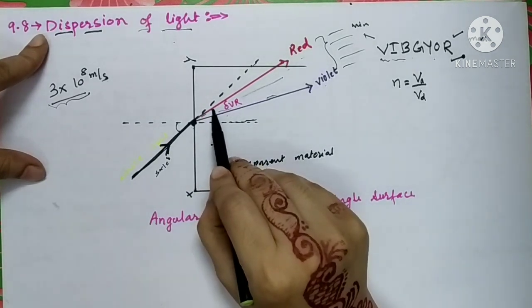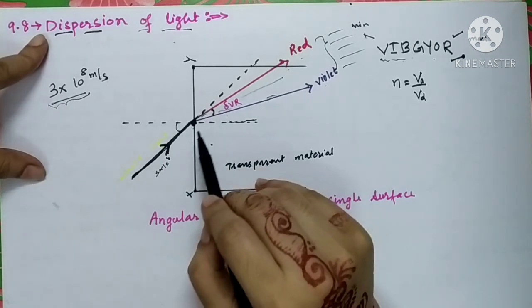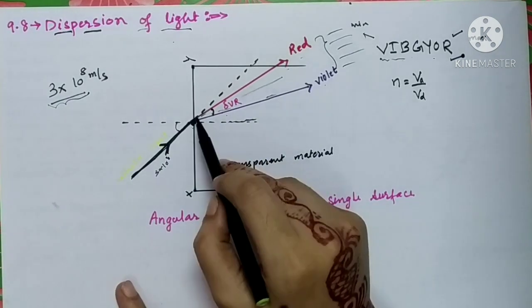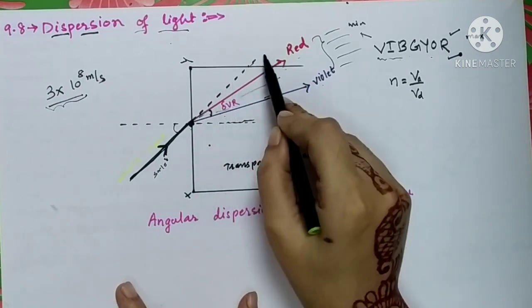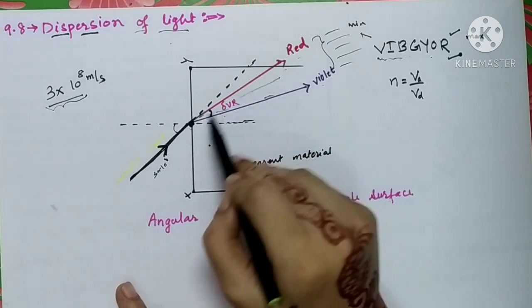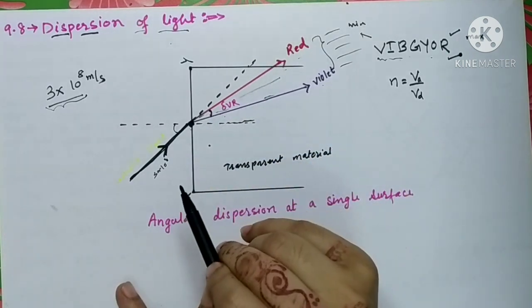So this deviation means change in the path. This was the original path and this is the changed path of these 7 colors.